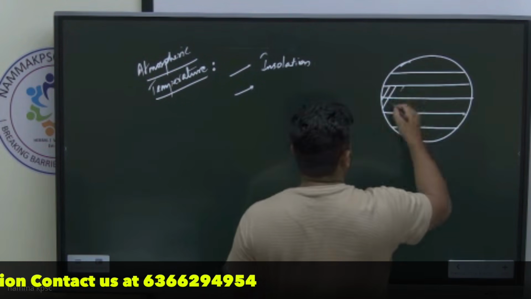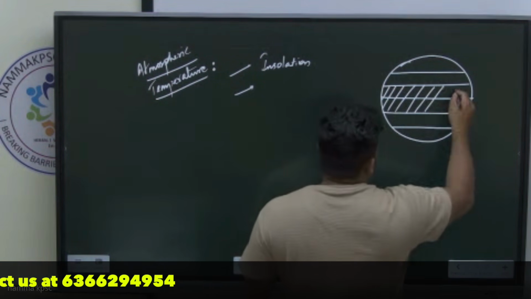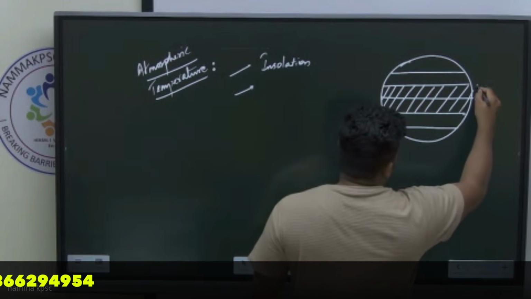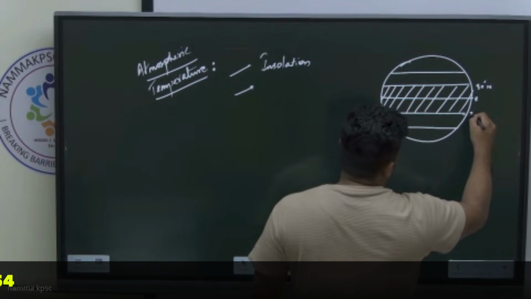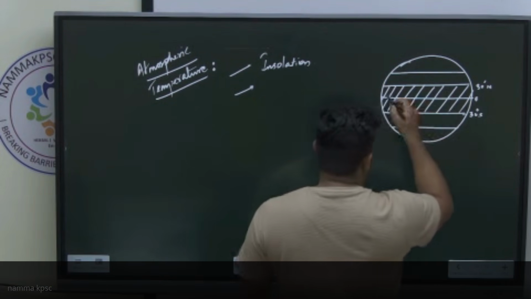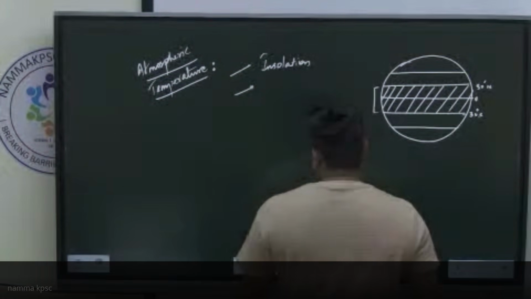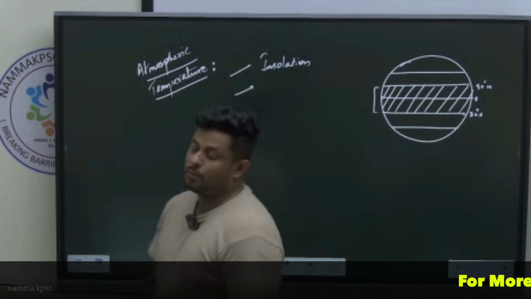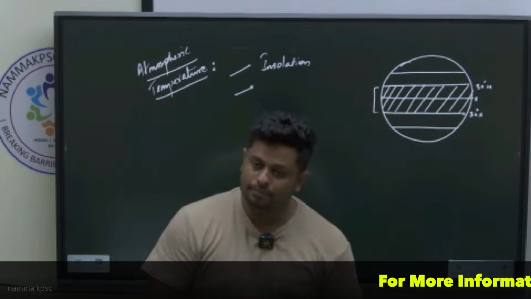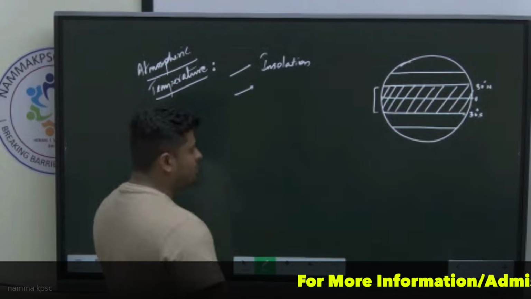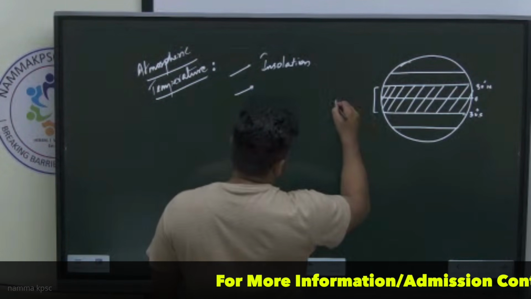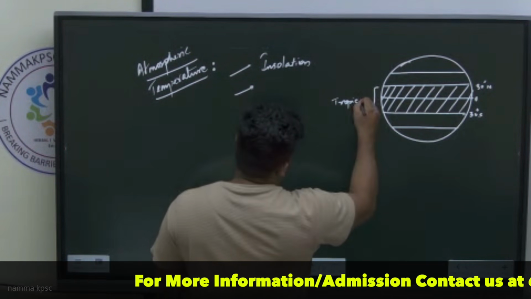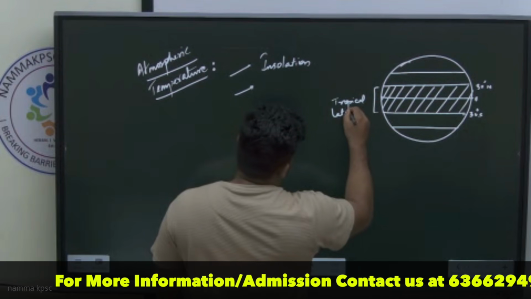This part of the earth, roughly 30 degrees north to 30 degrees south, is said to be a beneficiary of higher insolation. And hence we call this region the tropical region. Tropical latitudes.